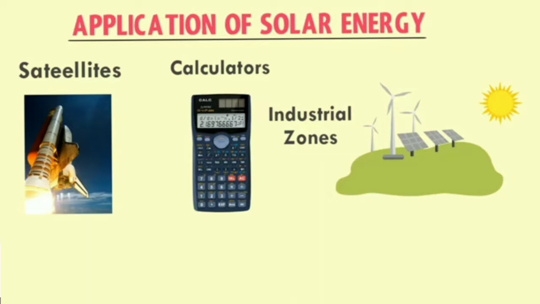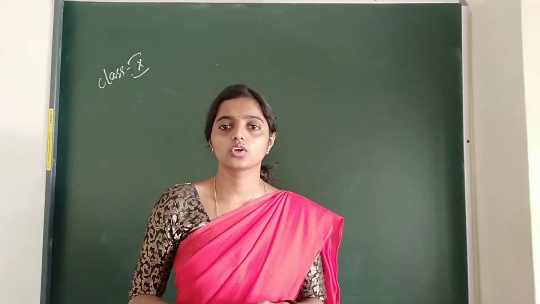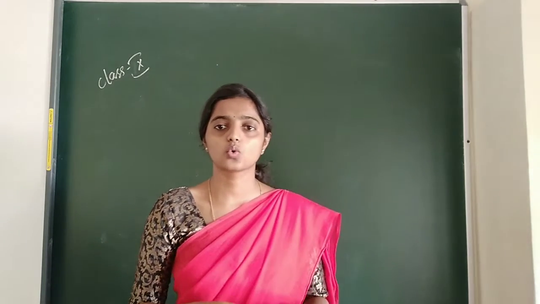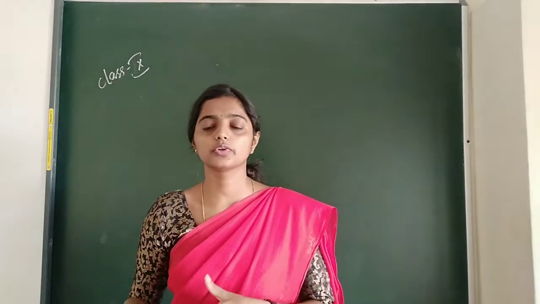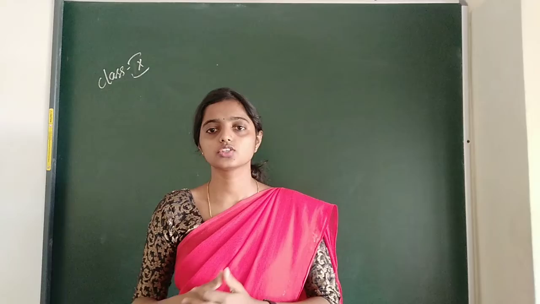And when it comes to the uses, we can use these solar energy devices in traffic signals, and we can observe them in calculators, and next artificial satellites and space probes, and nowadays we can observe solar cars also. So this acts as application as well as uses. Now we studied about solar energy. In that we know about solar cooker and solar cells, and in solar cell we know about solar panel and its advantages and disadvantages and its uses.